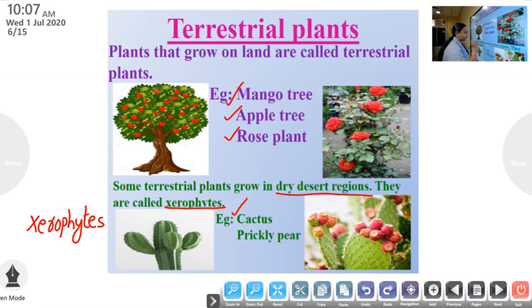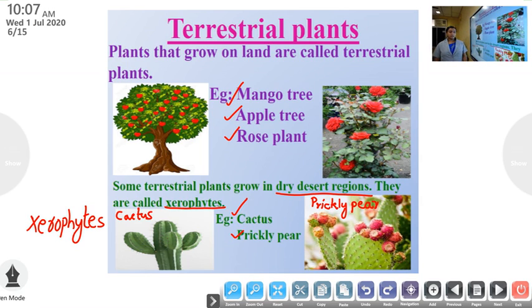Example, cactus. This is the picture of cactus. I hope you have already seen this picture, right? Next example is prickly pear. This is prickly pear.